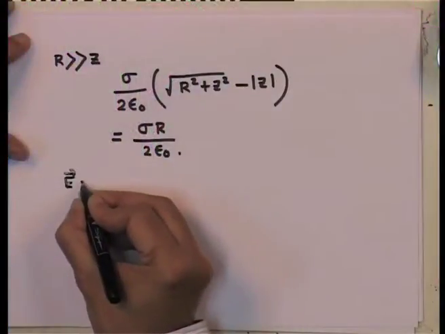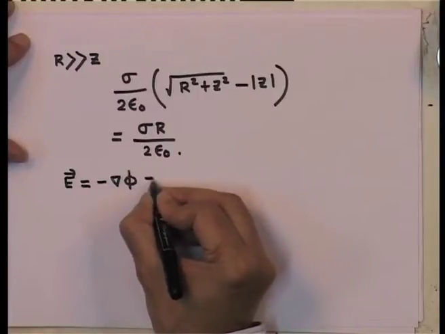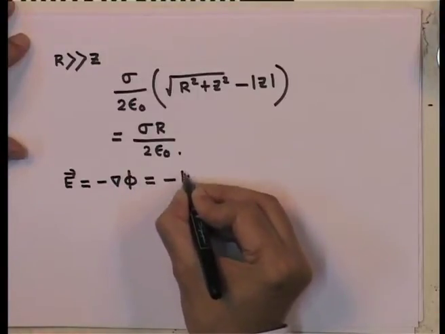So, the expression for the potential that you would get would be identical to that due to the infinite charged plane. Now, the thing becomes obvious if using this you calculate the electric field, which is minus gradient of phi, and we use the cylindrical symmetry.